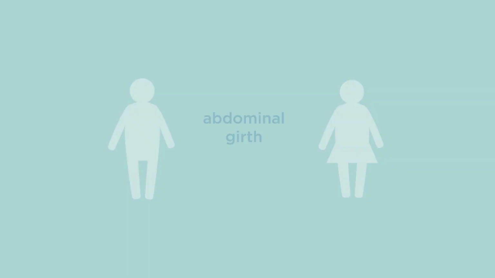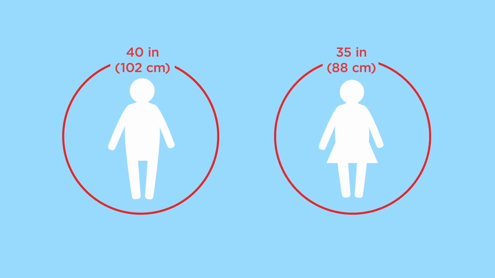The size of your belly, called abdominal girth, is how we measure abdominal obesity. If you're a man, abdominal girth greater than 40 inches, which is 102 centimeters, is bad for your health. For women, greater than 35 inches, which is 88 centimeters, is bad for health.